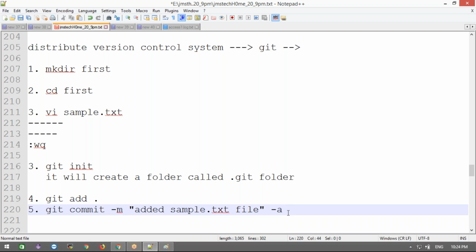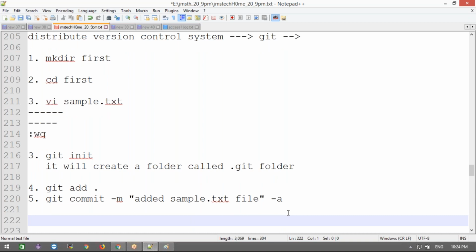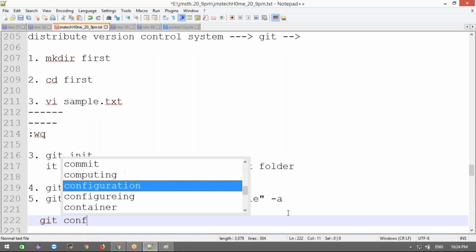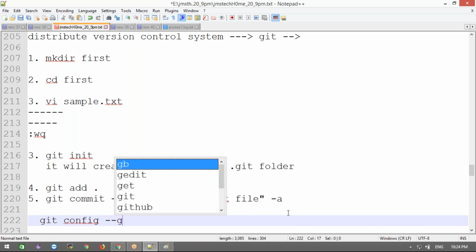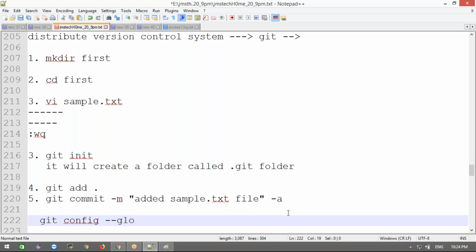Now next, if you do this here, the first time you use it, it will say that Git is installed and you are a fresh, first user of Git. It will ask who you are, and it will suggest two commands. They are git config commands. First, git config --global user.name, where you give your username, for example yb madhu.